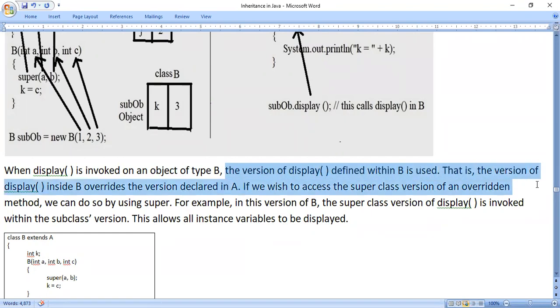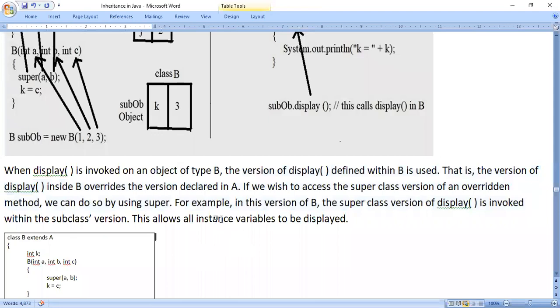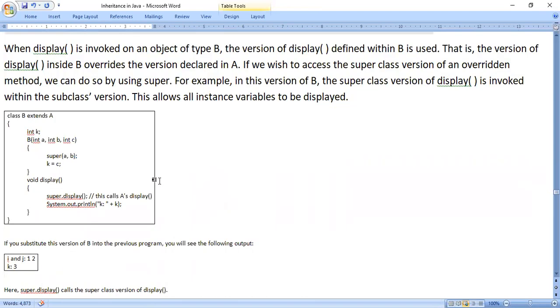That is, the version of display inside B overrides the version declared in A. If we wish to access the superclass version of an overridden method, we can do so by using super. For example, in this version of B, the superclass version of display is invoked within the subclass version. This allows all instance variables to be displayed. So we will see in this program what they have done.